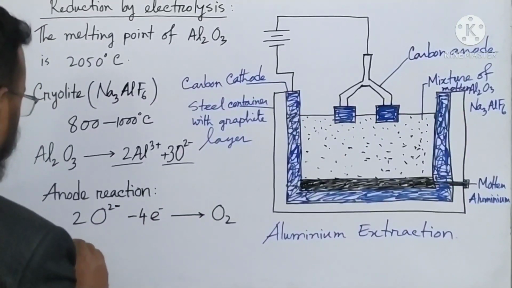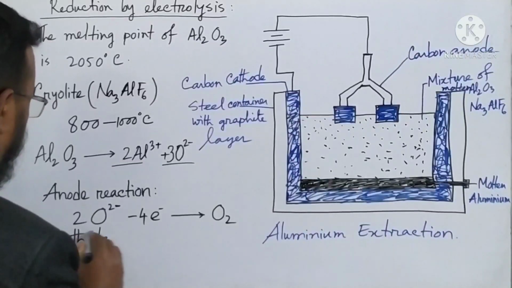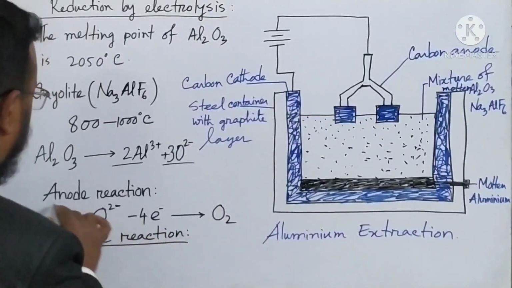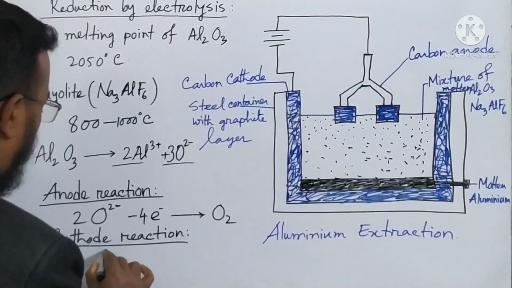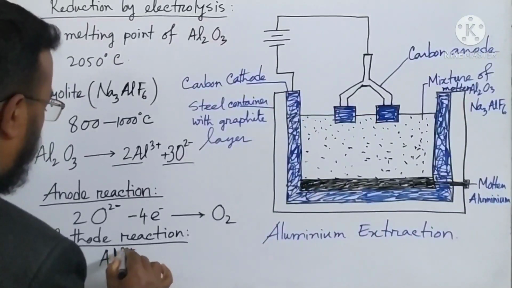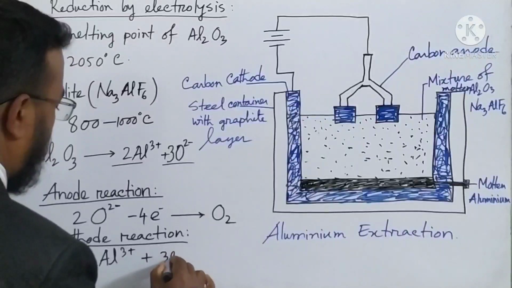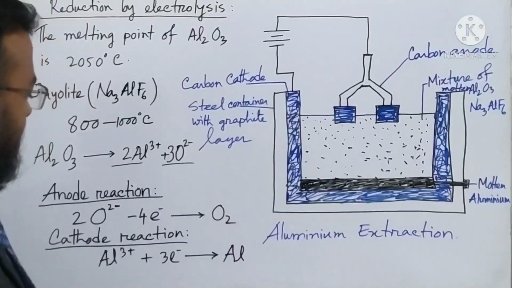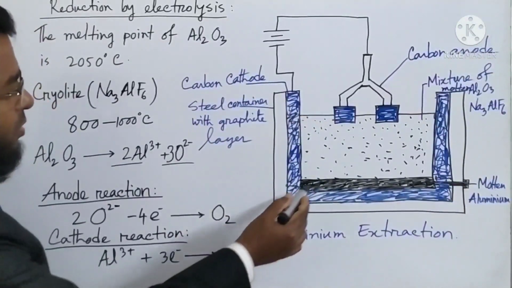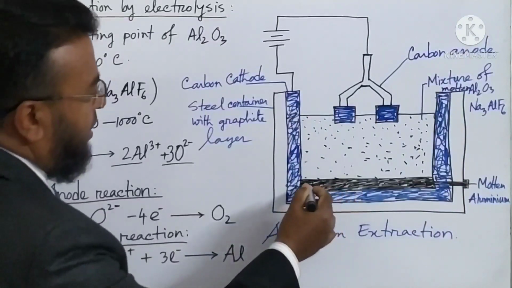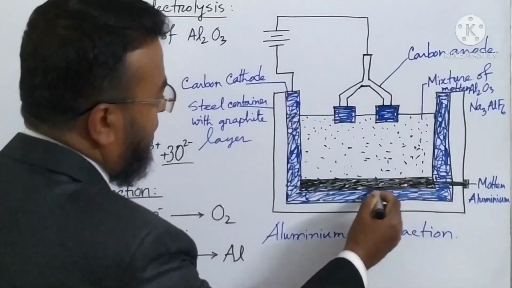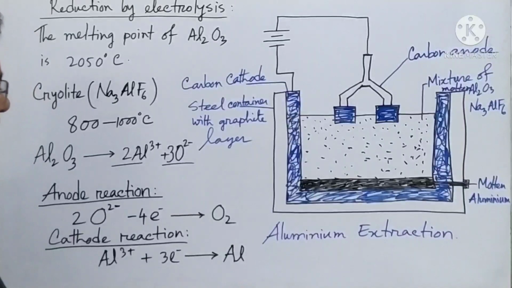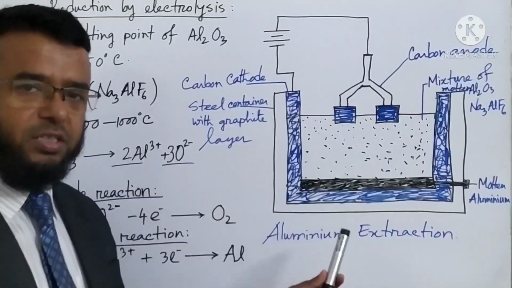Then the cathode reaction: aluminum ion receives electrons and then it is producing aluminum metal. That aluminum metal we are collecting from the container. This is molten aluminum coming. So by this way metal extraction is done by electrolysis process.